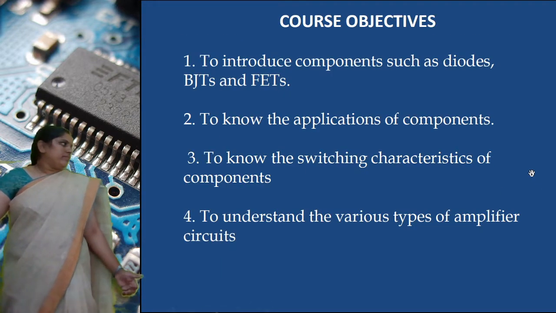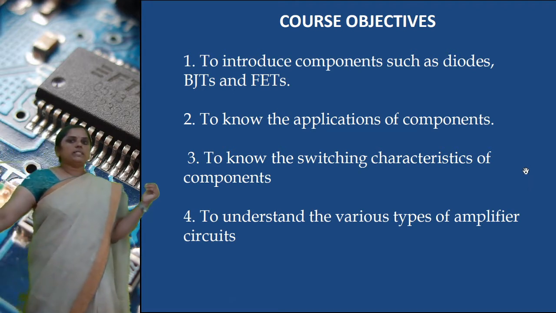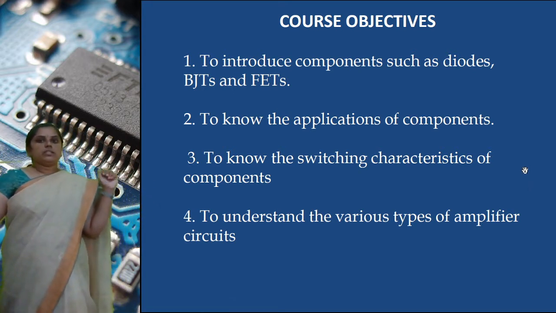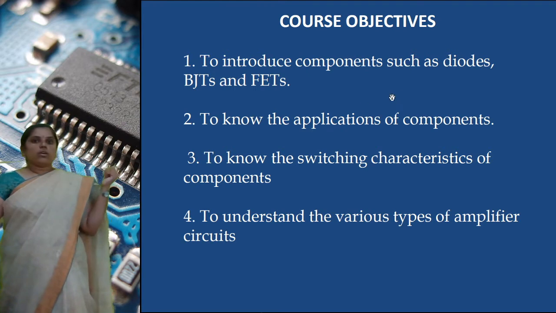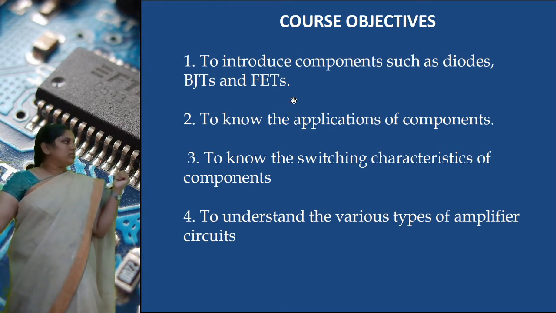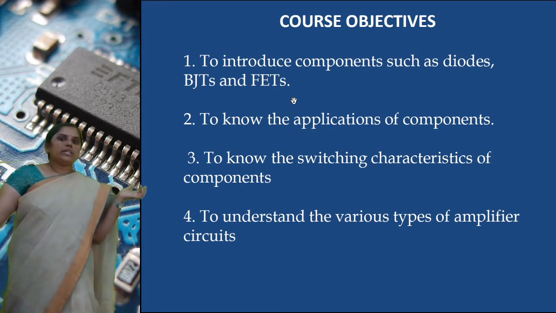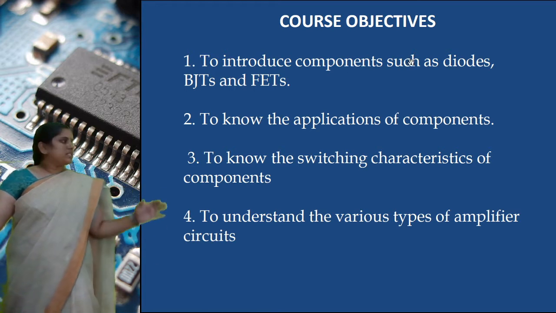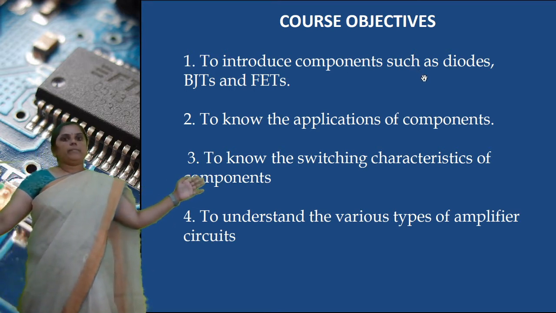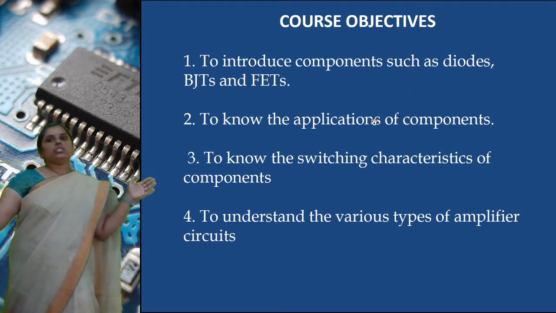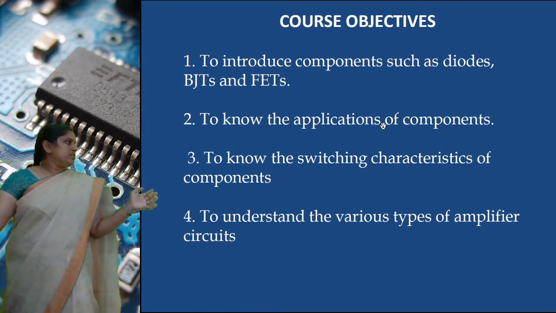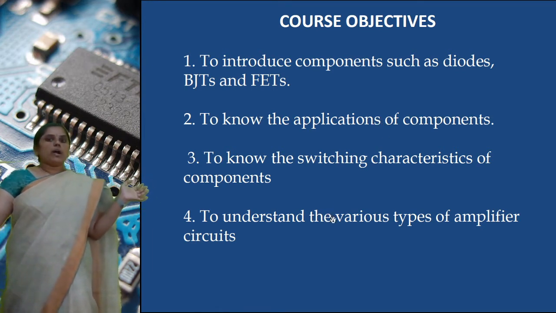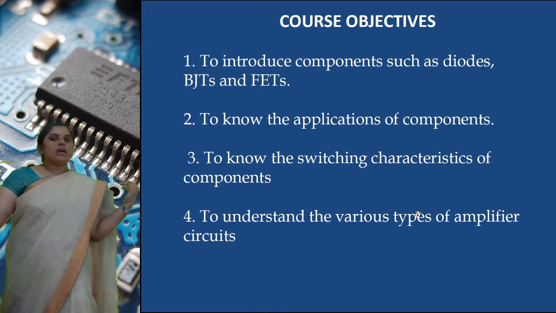Next, these are the course objectives for second BTech first semester students. The first is to introduce the active components like diodes, BJT and FET. Next, to know the applications of the components, to know the switching characteristics, and to understand the various types of amplifier circuits using these components.